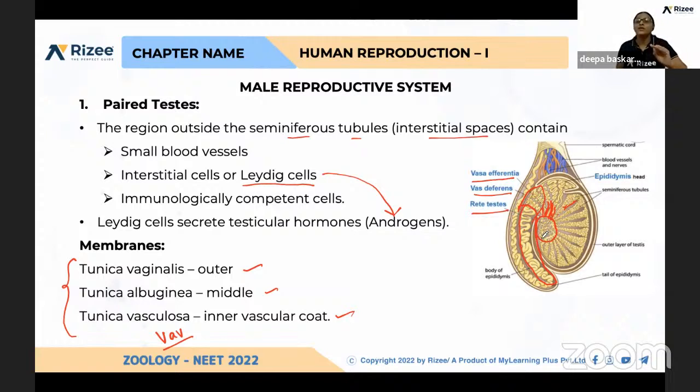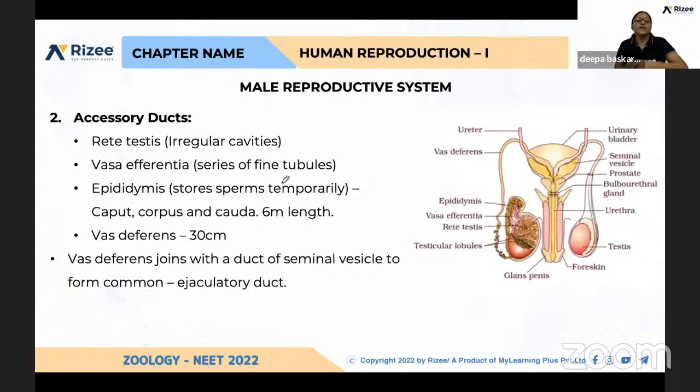And what is the role of the rete testis? The rete testis and epididymis are connected by which duct? The vas efferens, and again the epididymis continues as the vas deferens. Got it? See, rete testis, vas efferens, epididymis.